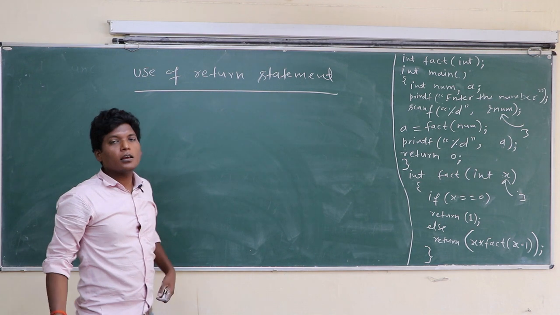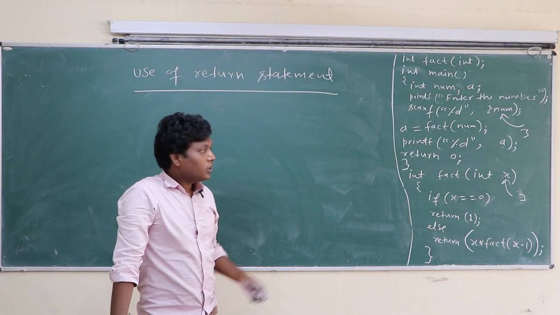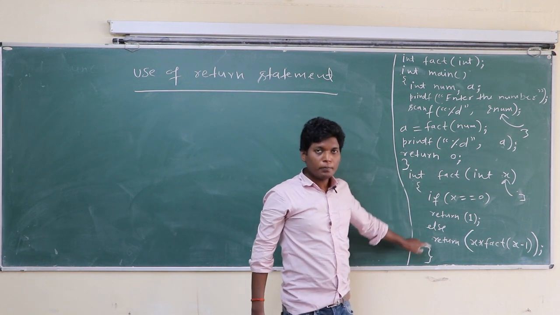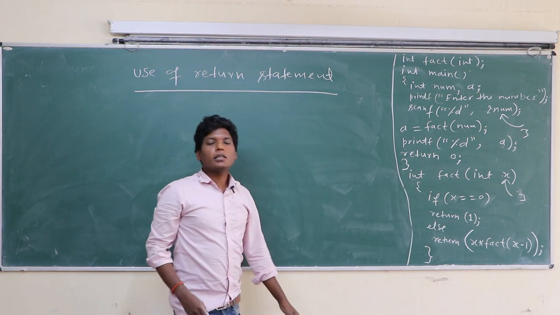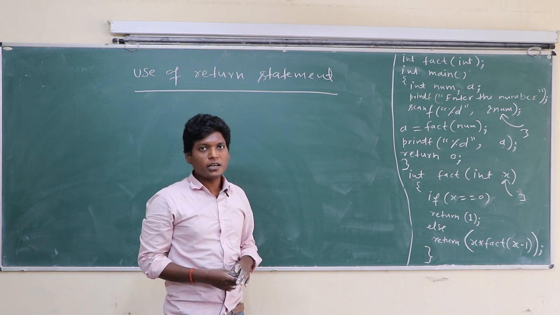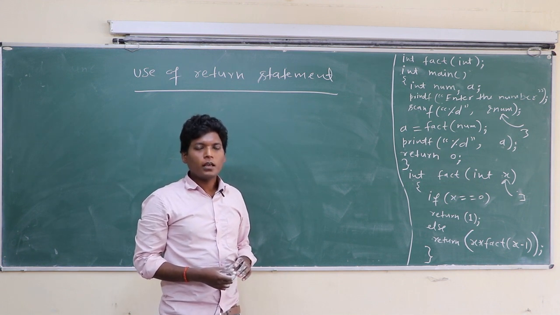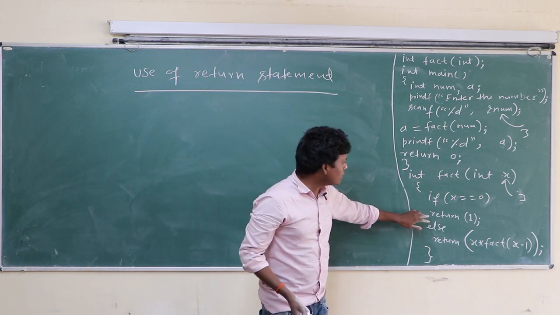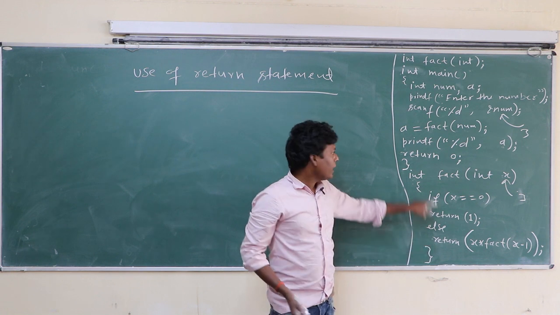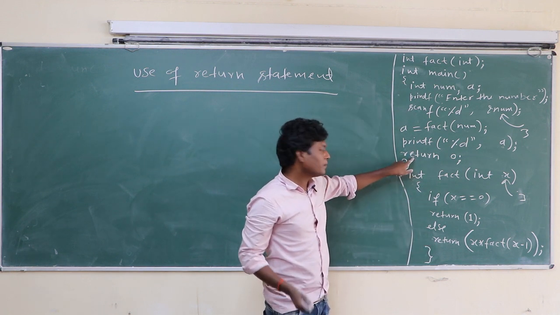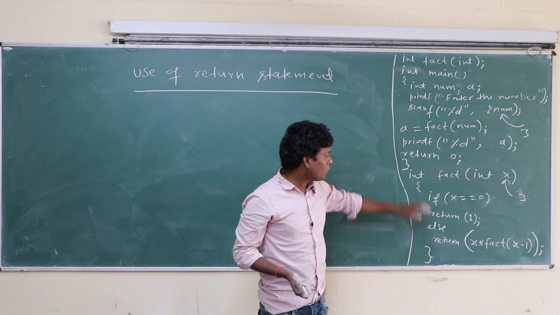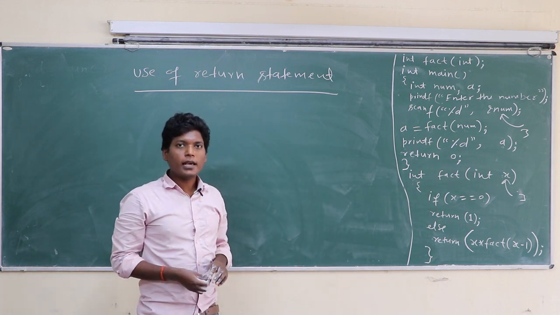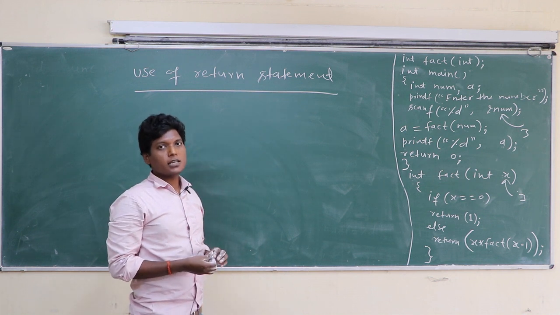Class, return is a statement. Return is a statement. Okay. In a program there may be a number of return statements. So here you can see there are two return statements. In this function there is one return statement. Okay class. So return is a statement. In a program there may be a number of return statements.